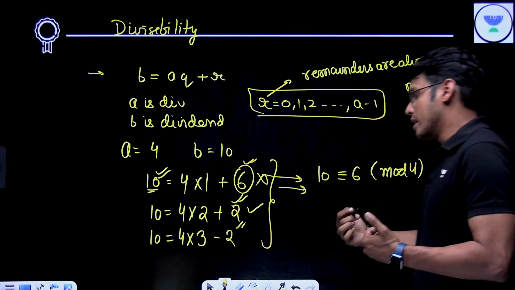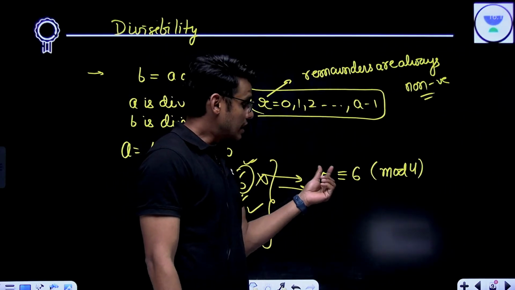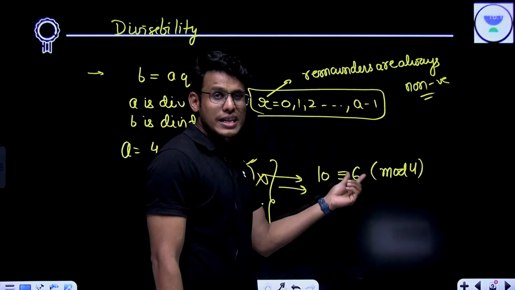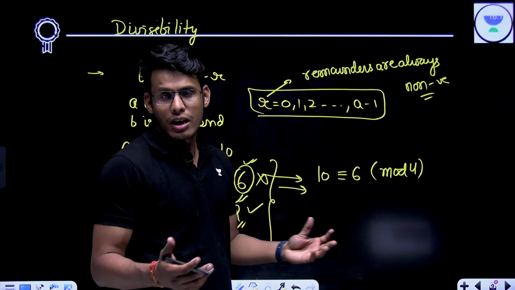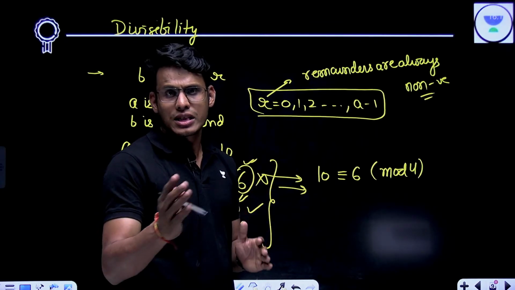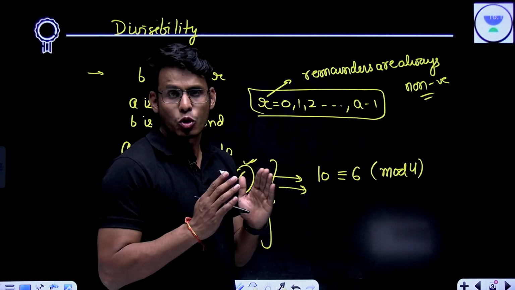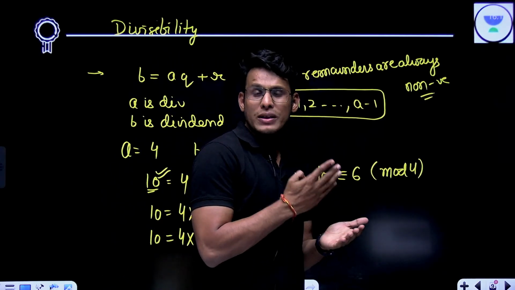So how do you read it? It is another way of saying that 10 and 6 leave the same remainder when you divide them by 4. What is the remainder when 10 is divided by 4? 2. What is the remainder when 6 is divided by 4? 2. So 2 is something which is common to 10 and 6.